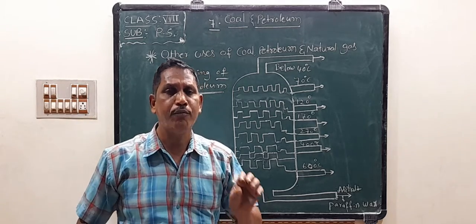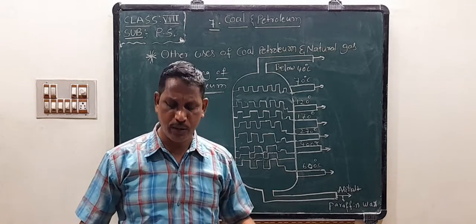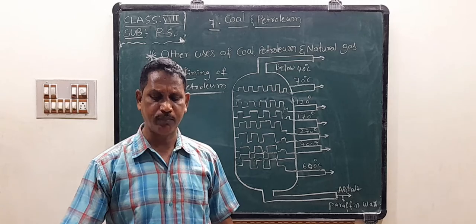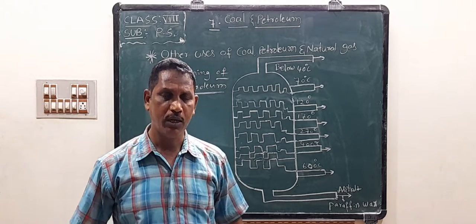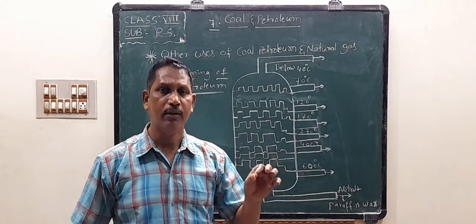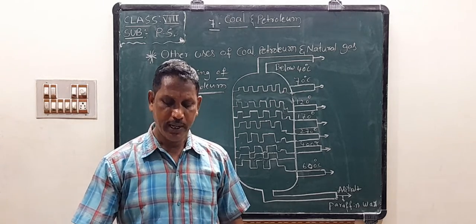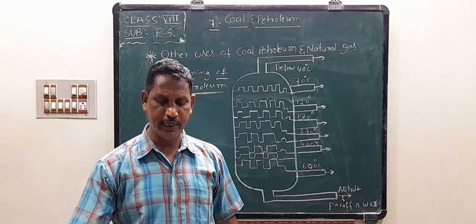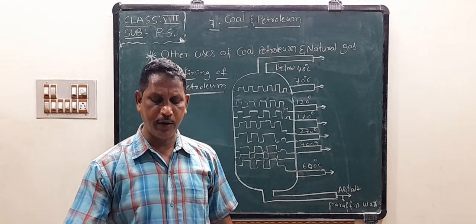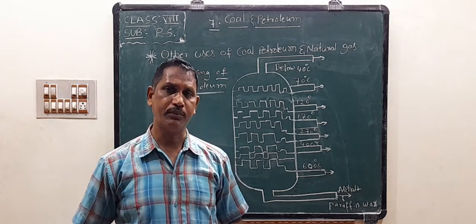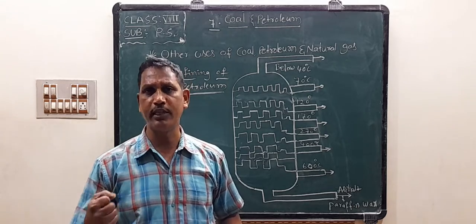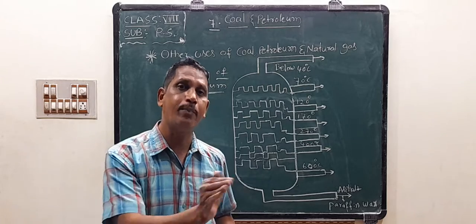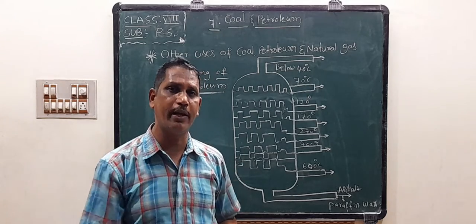One of the first fractions to be separated was kerosene, which was found to be a better fuel than petroleum.